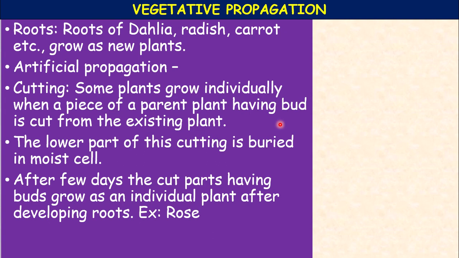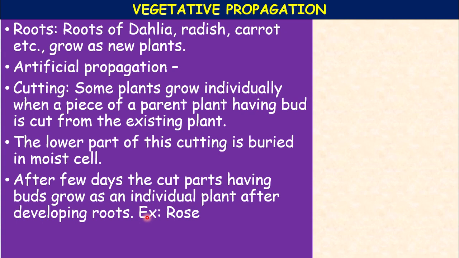The cut parts having buds grow as an individual plant with roots. For example, rose. The short lengths of the plant are removed and placed in the soil.